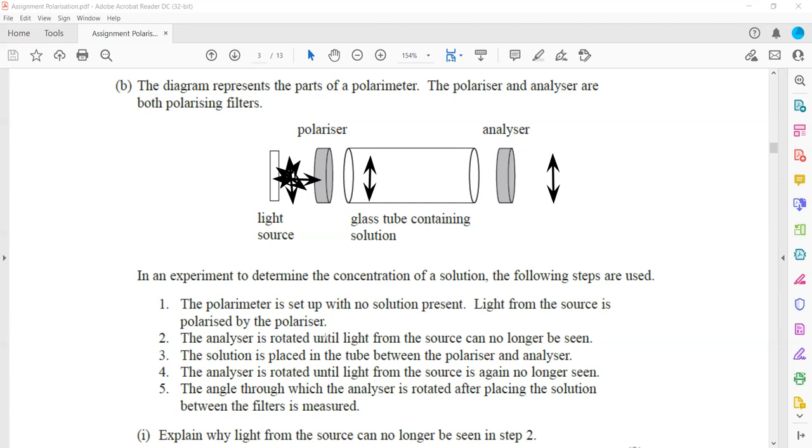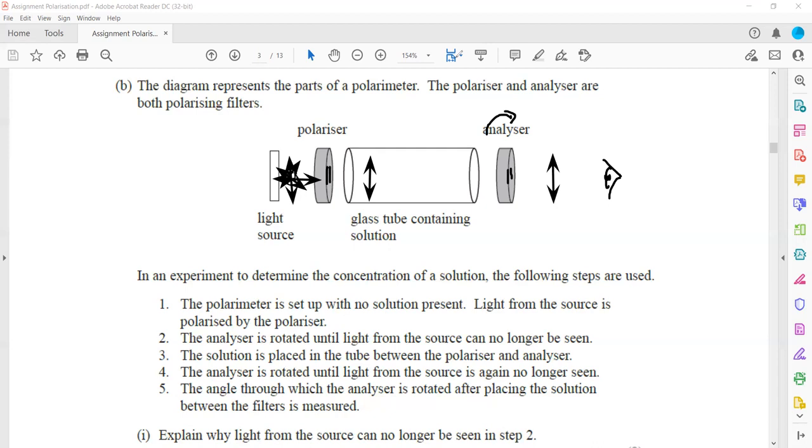So the analyzer is rotated until the light from the source is no longer seen. In the beginning, we will see the light from the source and we will rotate this analyzer. If I draw the planes, these are the planes originally. Because it is vertical, I should draw vertical. So this was vertical originally, and this is also vertical.